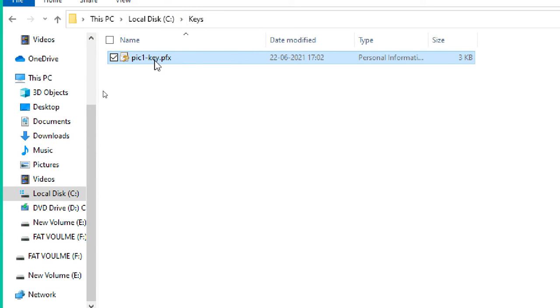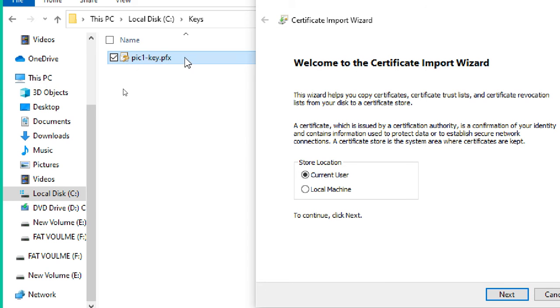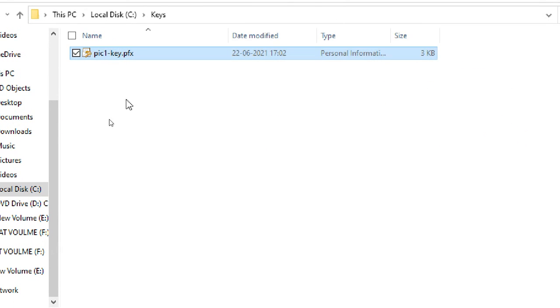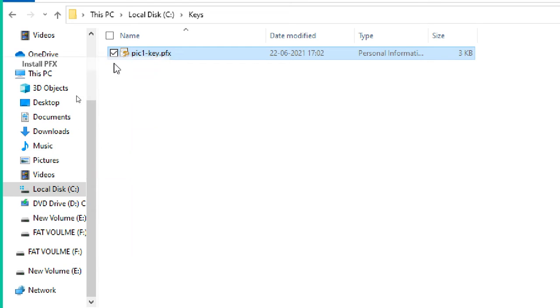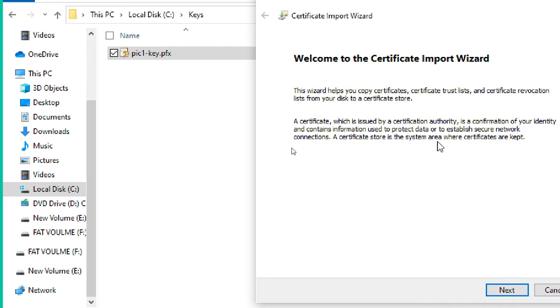This is my certificate. Double click, or right click, anything, no problem. If you right click, then Install PFX, or double click, both are okay.